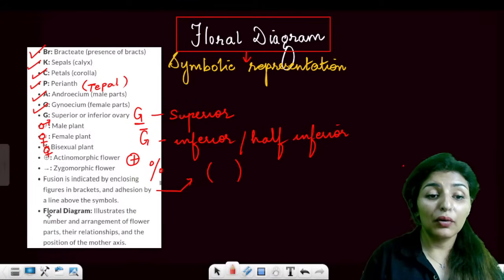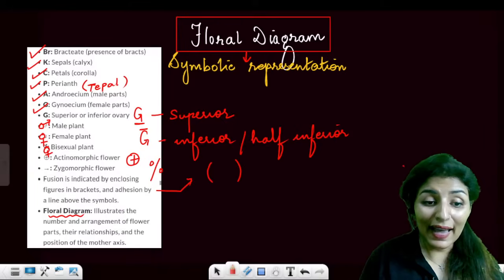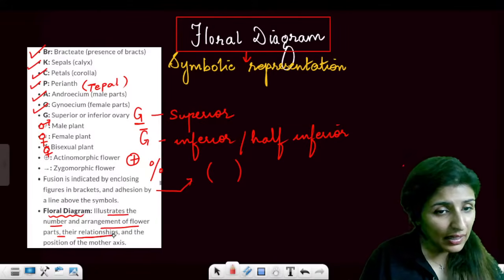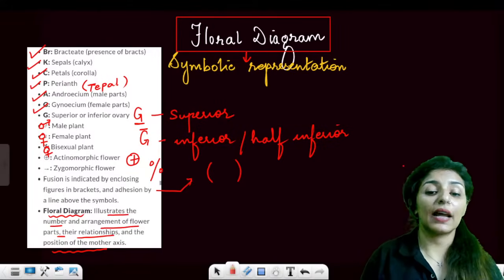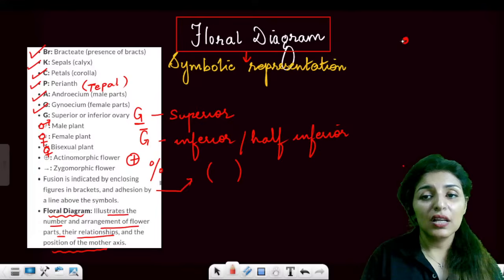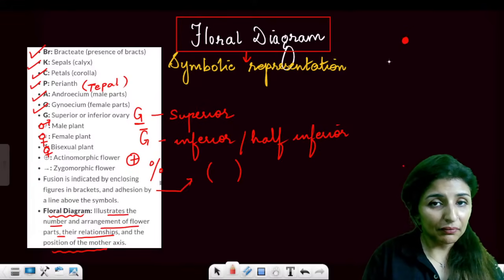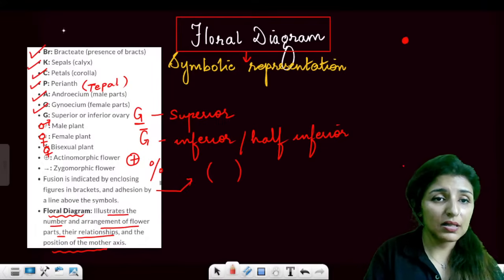Now, talking about the floral diagram. It illustrates the number as well as the arrangement of flower parts, their relationship, and the position of mother axis also. What do we understand? This is the floral formula.